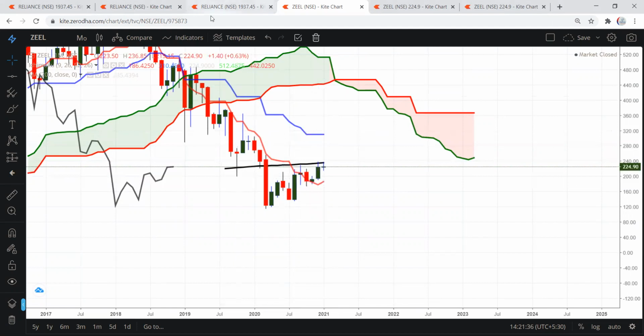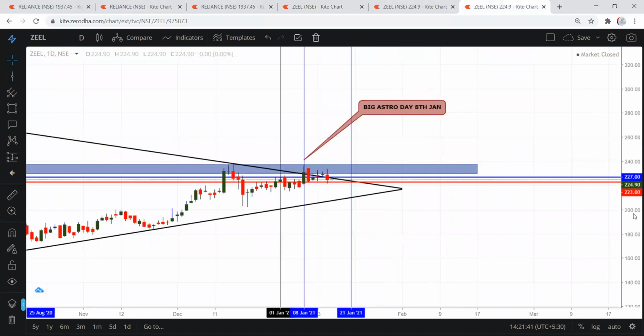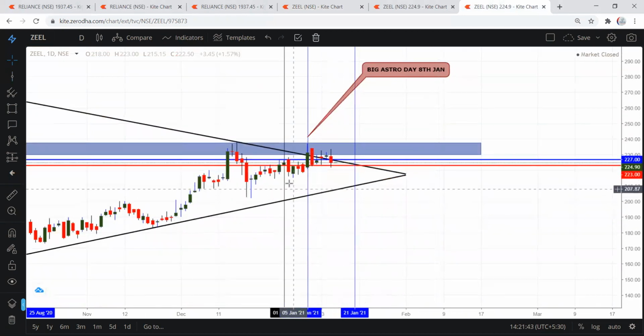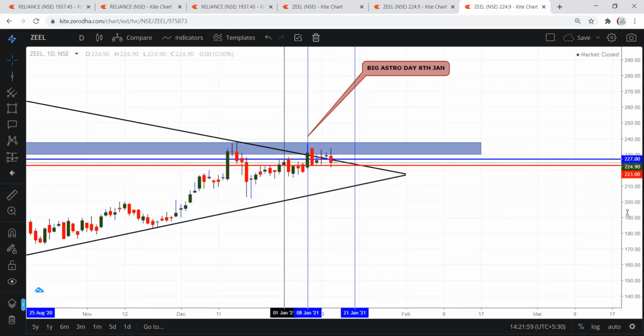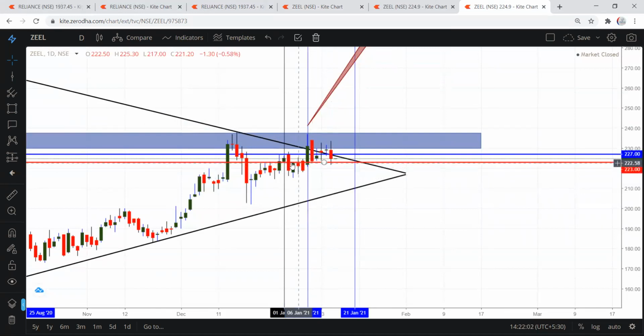Now we will go a little deeper into Zee and check how it is working on astro. In January 2021, the important astro date is 1st January 2021. The 1st January 2021 high is 226.25 and the low is 223. Above 226.25 it is bullish. Below 223 we need to avoid buying. I can go short also here.